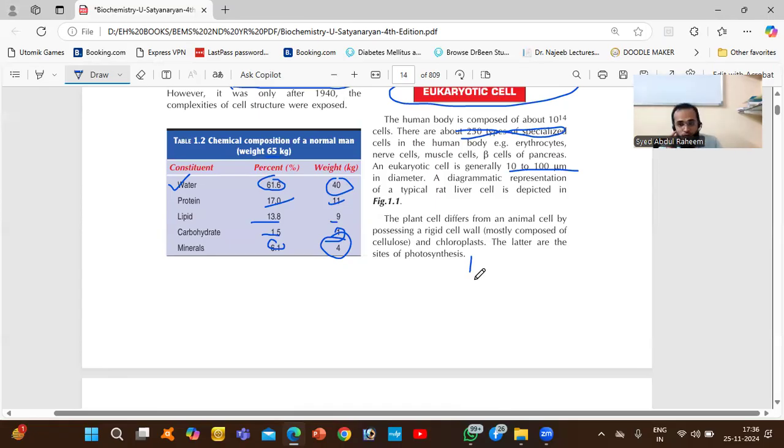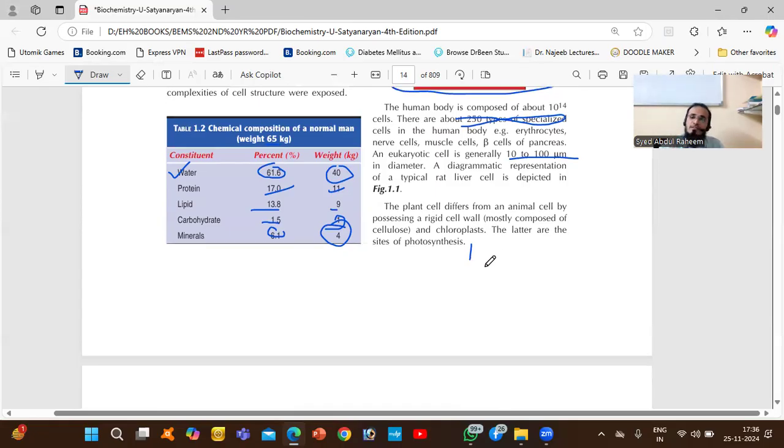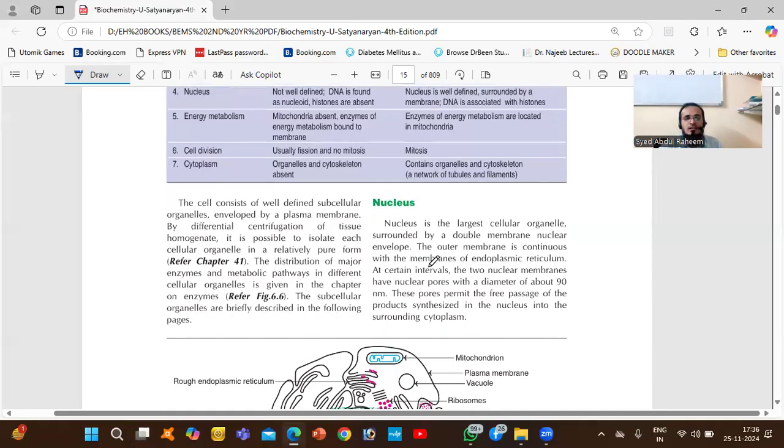Because of the chloroplast, photosynthesis and everything will happen in the plant cell. The cell consists of well-defined subcellular organelles enveloped by a plasma membrane. By differential centrifugation of tissue homogenate, it is possible to isolate each cellular organelle in a relatively pure form. The distribution of major enzymes and metabolic pathways in different cellular organelles is given in the chapter on enzymes. The subcellular organelles are briefly described in the following.